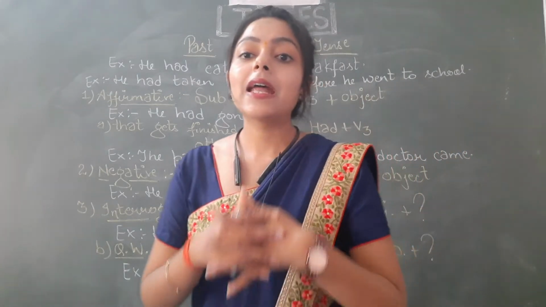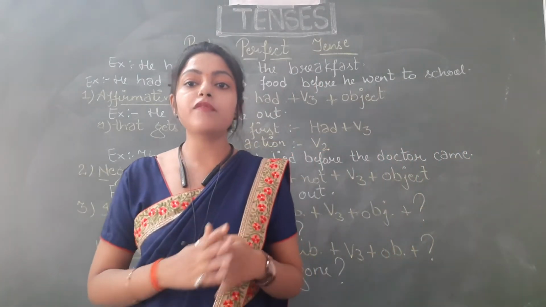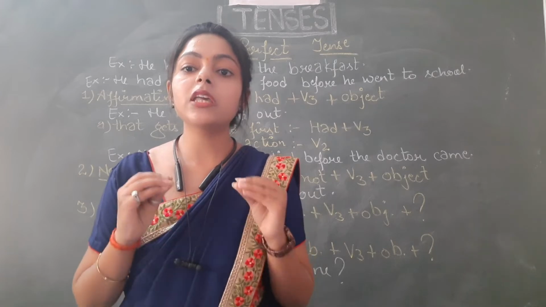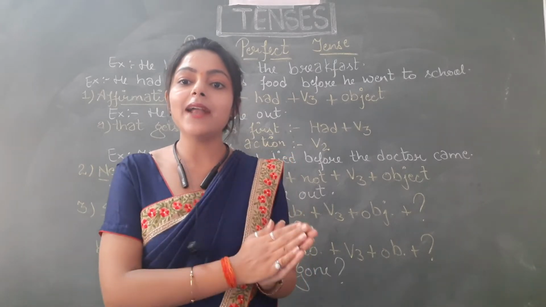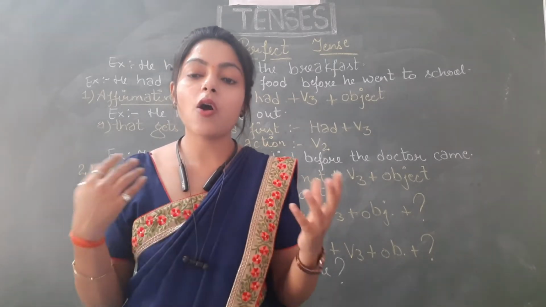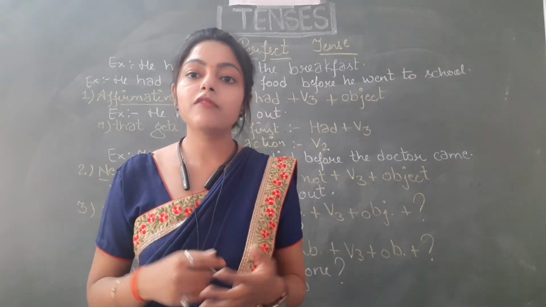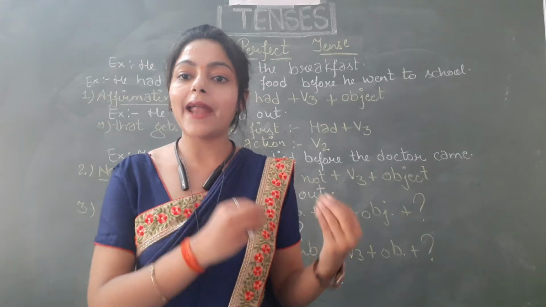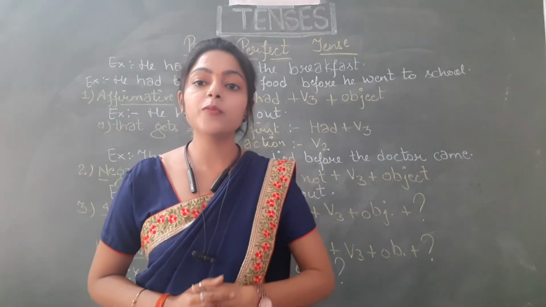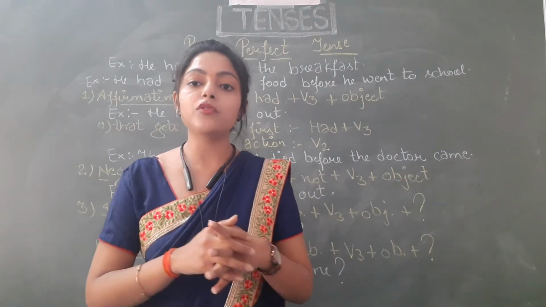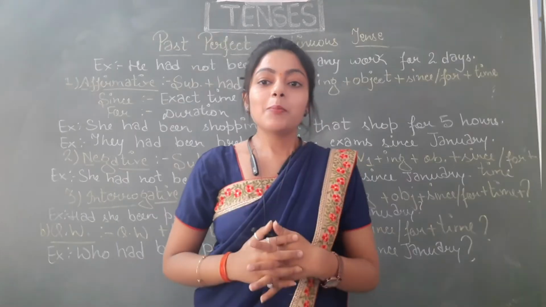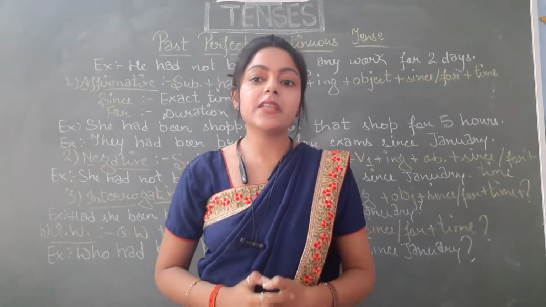So students, that was it for the structure of past perfect tense. The key point of this tense is had plus V3. All the structures of all the three types of sentences will be revolving around this formula, had plus V3. So I hope you have understood how you have to make the structure of past perfect tense.